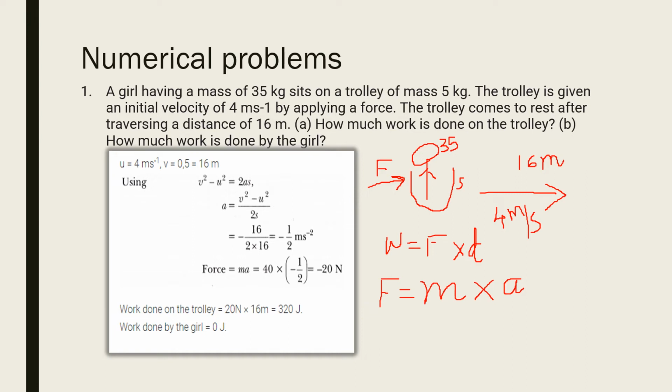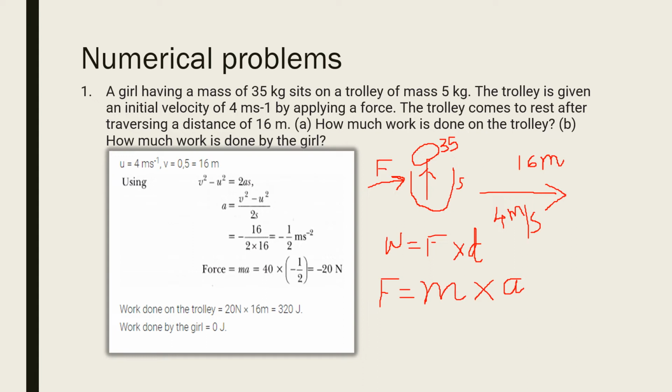We will get a is equal to v square minus u square divided by 2s, because we are keeping a on this side and taking 2 and s to the other side. That is, it will come as the denominator of v square minus u square, so v square minus u square divided by 2s is equal to a.